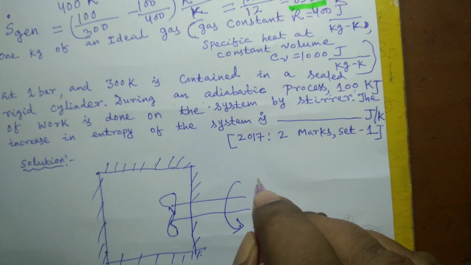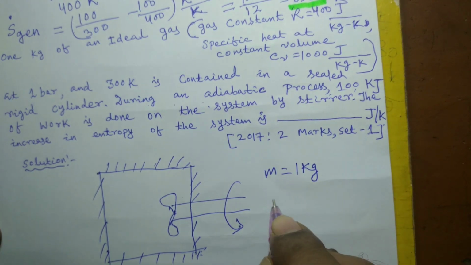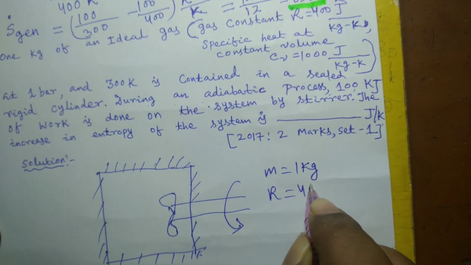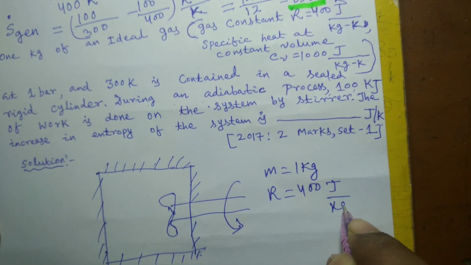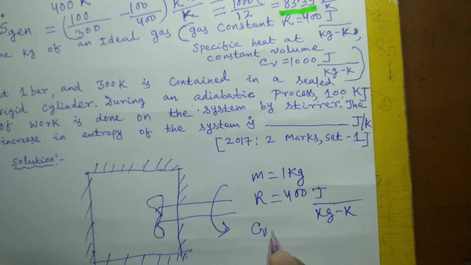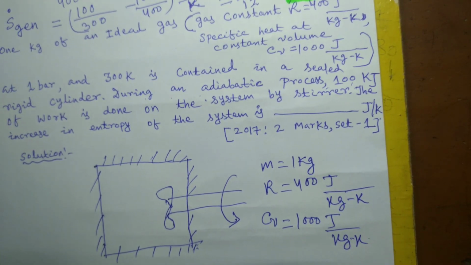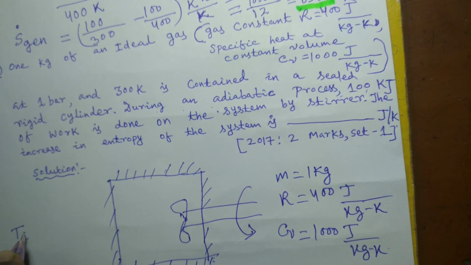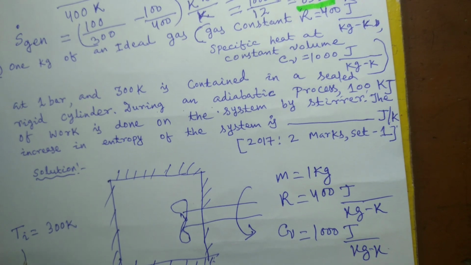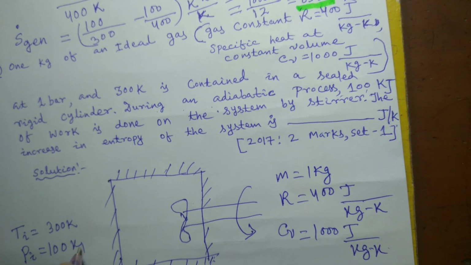So what are the data given? Mass is 1 kg, R is 400 joule per kg Kelvin, this is the characteristic gas constant, and Cv of course is given as 1000 joule per kg Kelvin. And the initial temperature of gas is 300 Kelvin, and the pressure of gas is of course 100 kilopascal.